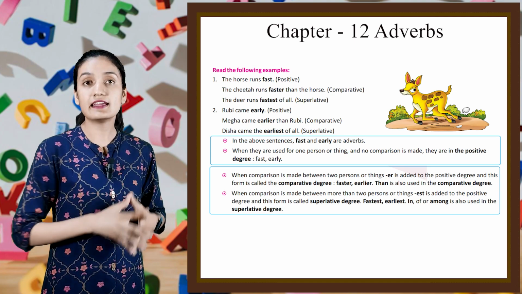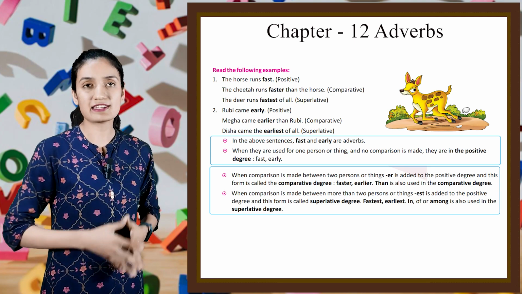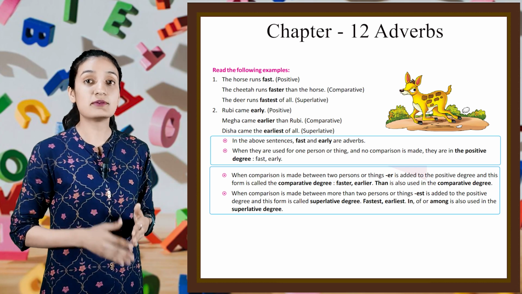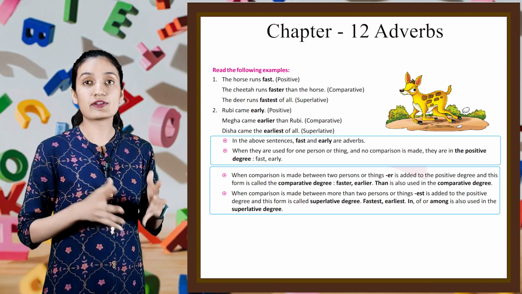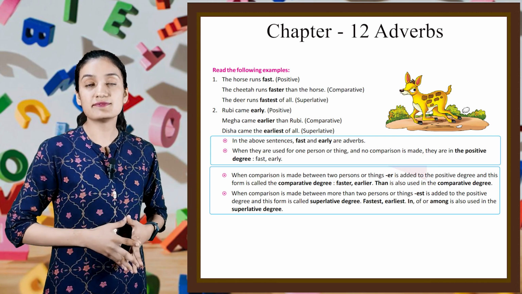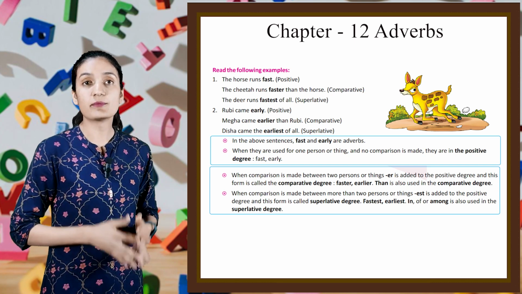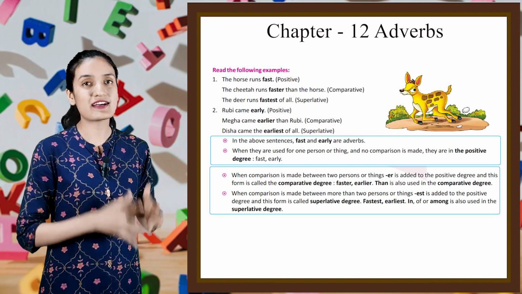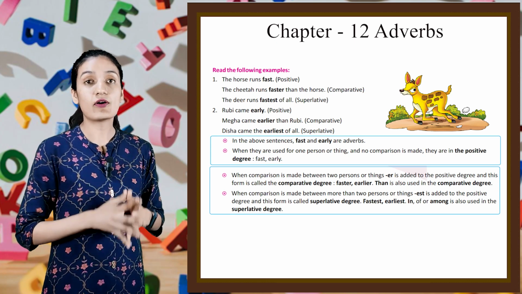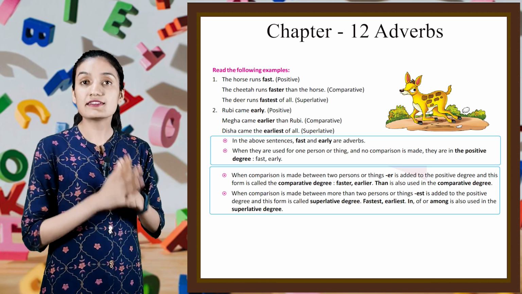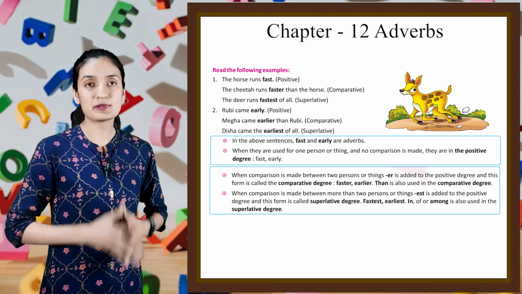Faster, earlier. Than is also used in the comparative degree. When comparison is made between more than two persons or things, est is added to the positive degree, and this form is called superlative degree. Fastest, earliest. In, of or among is also used in the superlative degree.